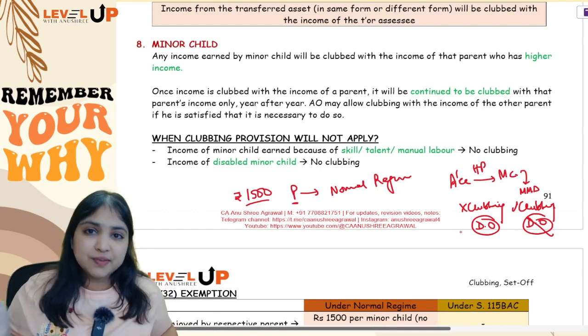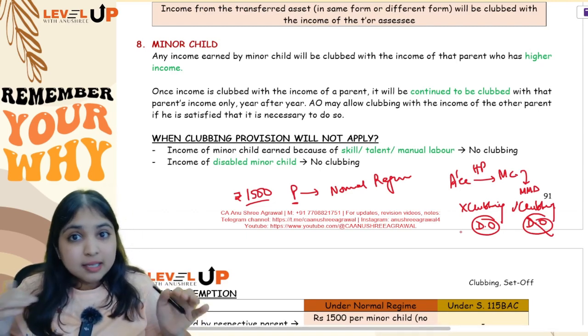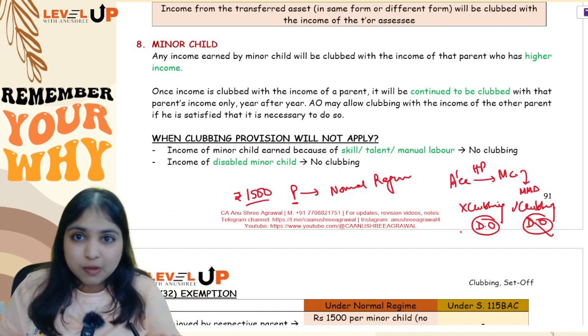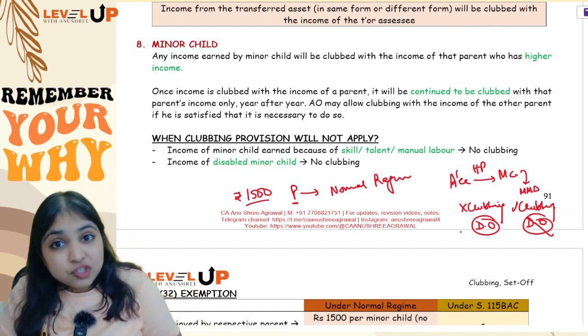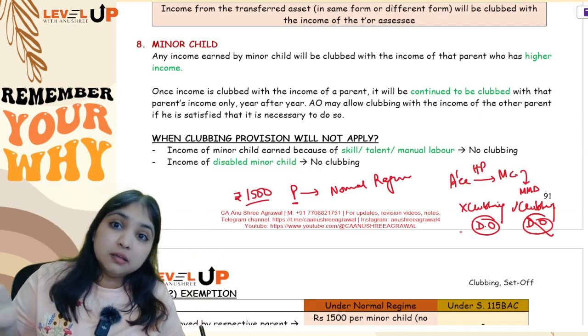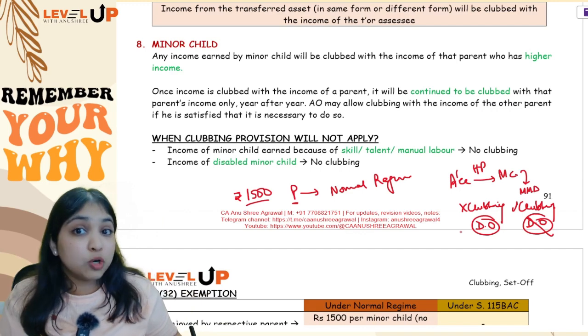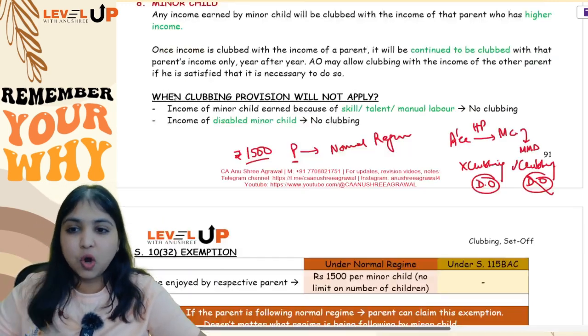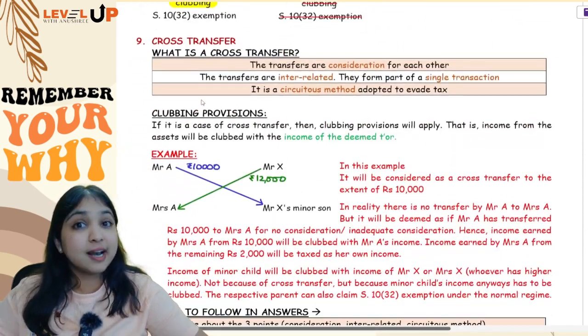So, if assessee is transferring a house property to minor child, then don't apply the clubbing concept, apply the deemed owner concept, and in deemed owner don't give the 1500 exemption. But if assessee is transferring a house to a minor married daughter, then you will apply the clubbing provision and not the deemed owner provision. And under the clubbing provision, yes, you will give the 1500 exemption. Alright, so this was your entire discussion regarding minor child.